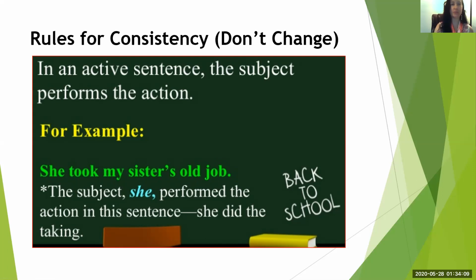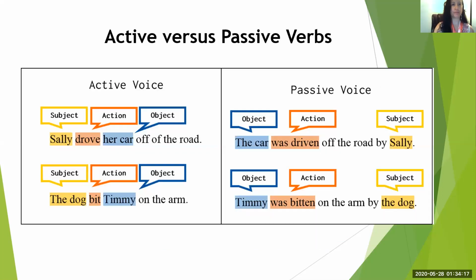There are two types of action verbs. There's active and there's passive. So we'll go a little bit deeper so you can understand. So we have active versus passive verbs. An active verb, you have the subject, you have the action, and you have the object. Sally drove her car off of the road. Sally is the subject. Drove is the action.